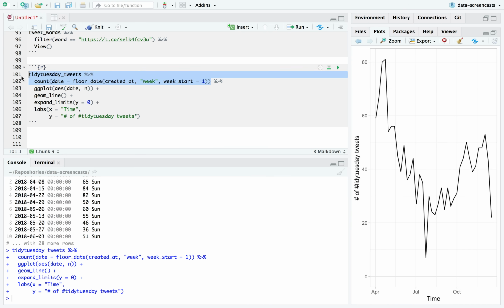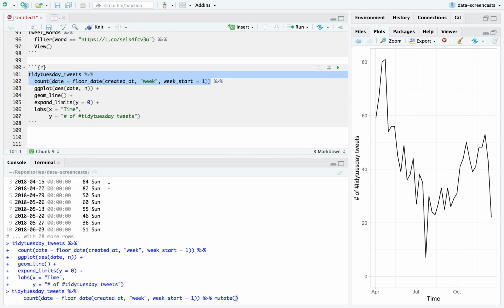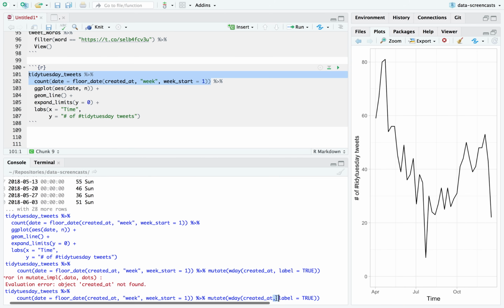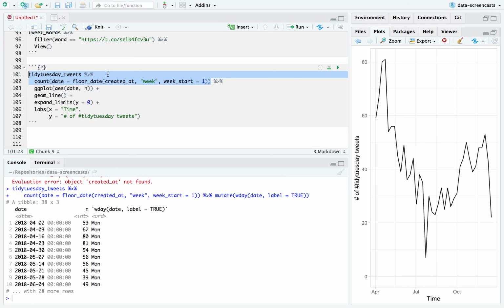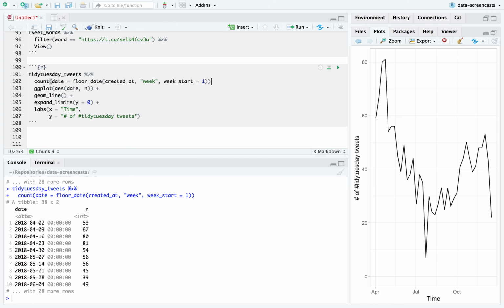Datasets are released on Mondays, so this should mean that if a tweet happens between Monday and the following Sunday, we say, okay, it's probably this week's project. Now, it is entirely possible that someone could release a Monday data analysis of the previous week, but this is one way to start by dividing it down a little bit. And just to check, if I say mutate wday of created at, label equals true, I always forget, I said created at, I meant date. I always need to double check my math. Yeah, every week now starts on a Monday. Okay, so I've just floored every week to the nearest Monday.